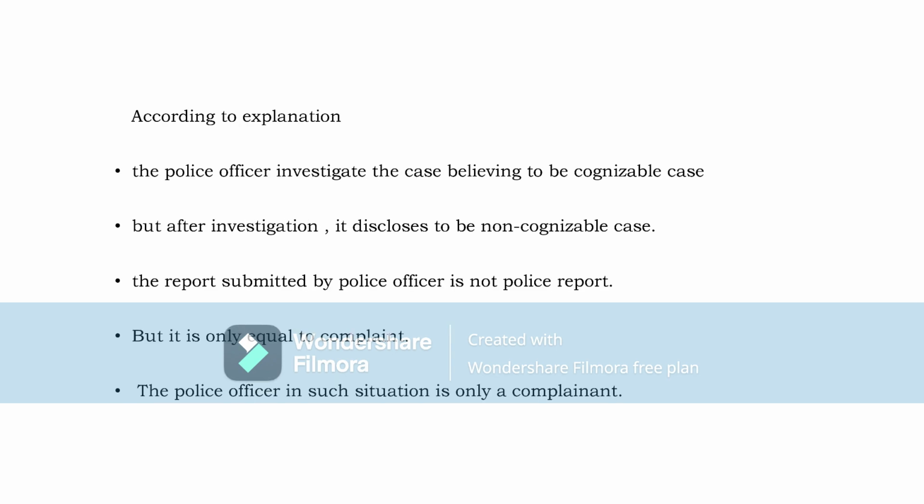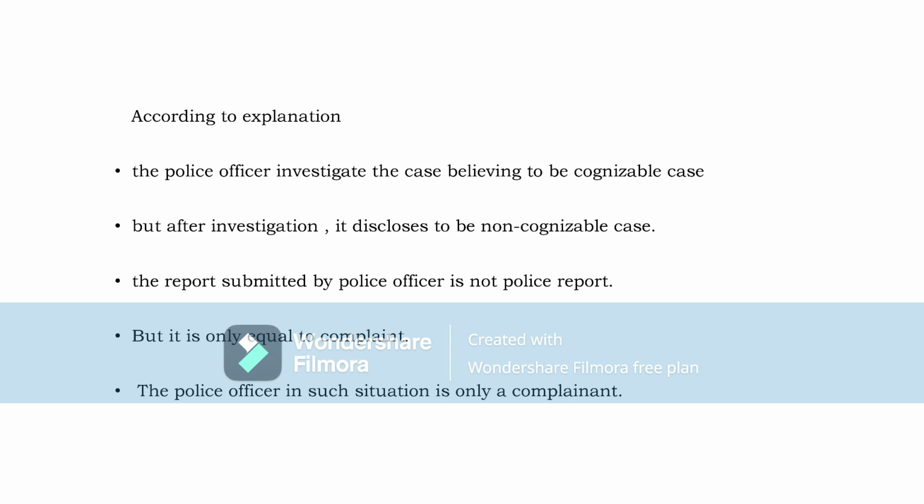According to this explanation, the police officer investigates the case believing it to be a cognizable case. Because there are two types of offences: one is cognizable and the other is non-cognizable. In all cognizable cases, the police officer can investigate the case and arrest the person on his own without getting orders from the magistrate. Magistrate orders are not necessary. In cognizable cases, the police officer himself can start the investigation and can arrest the person.